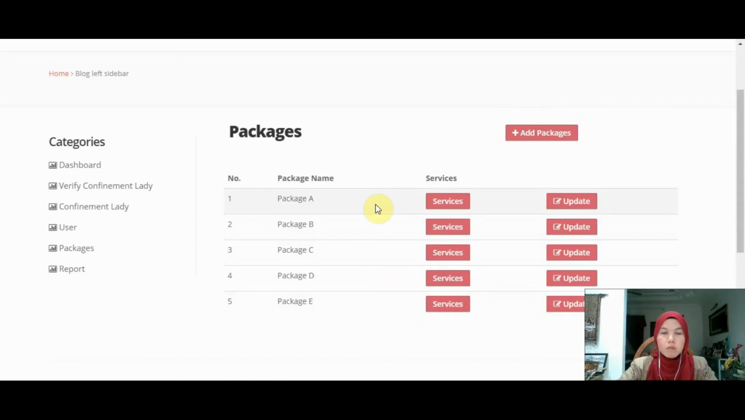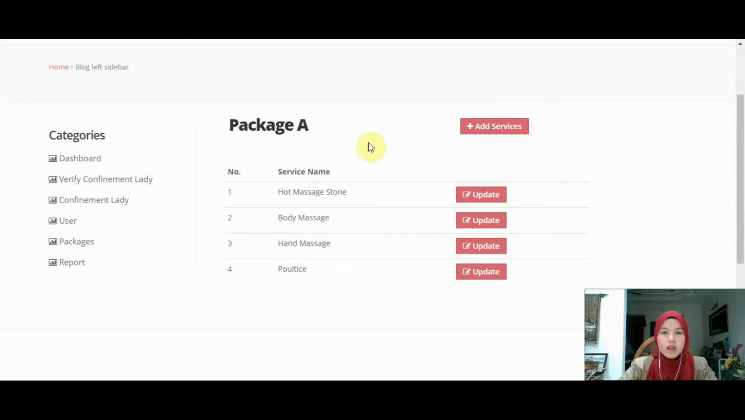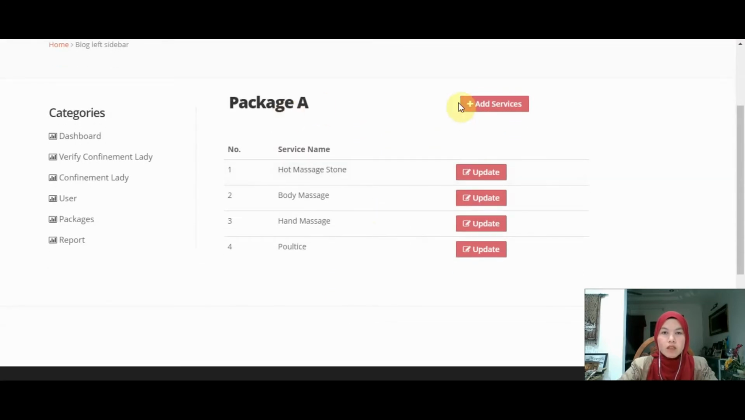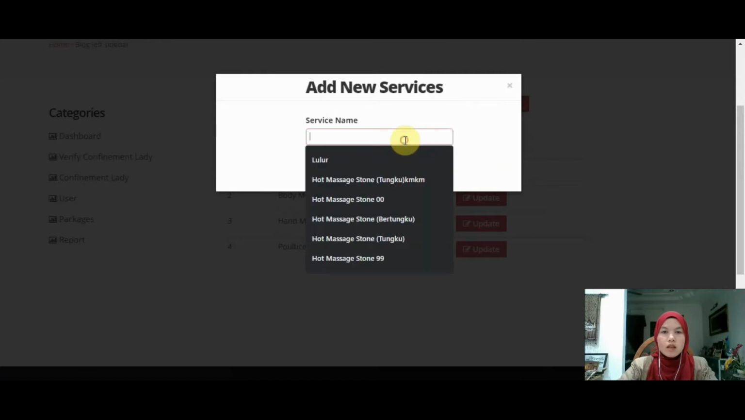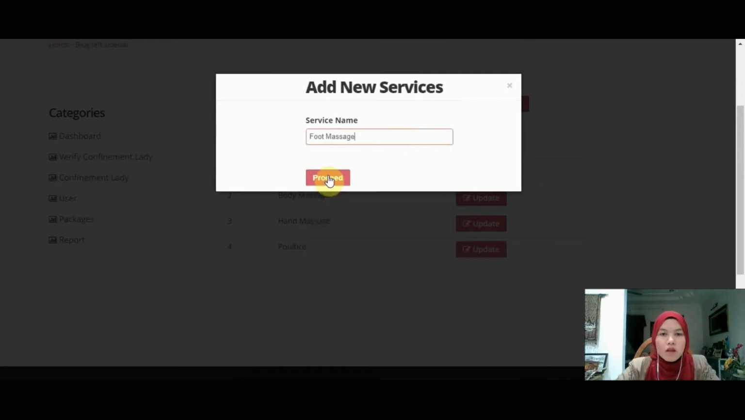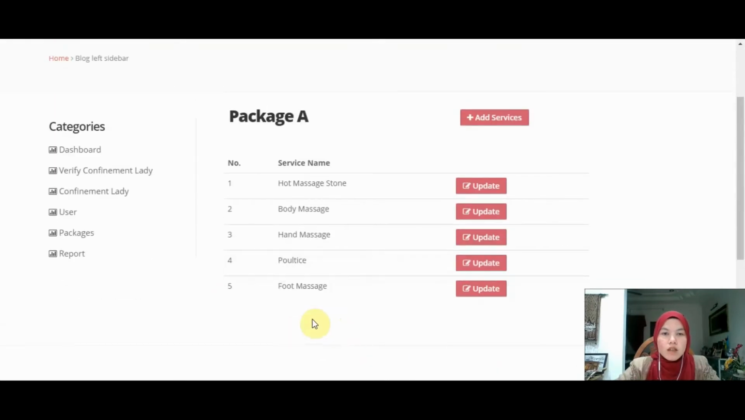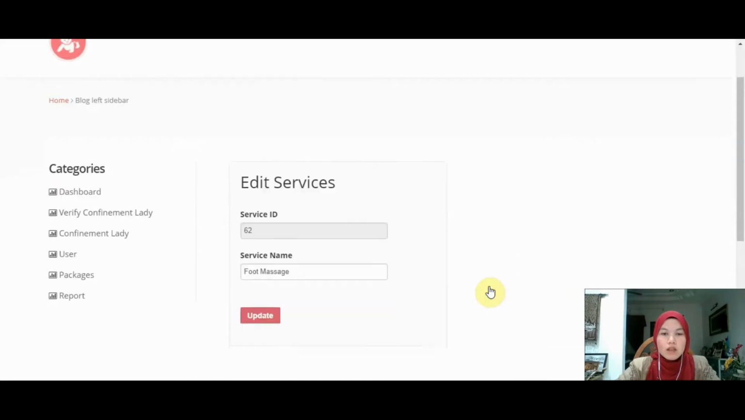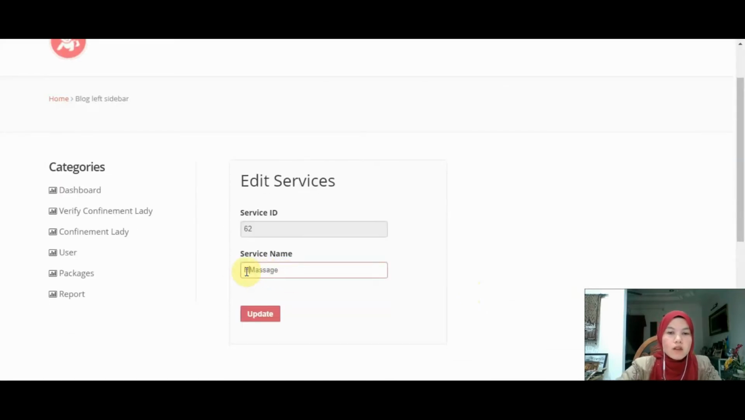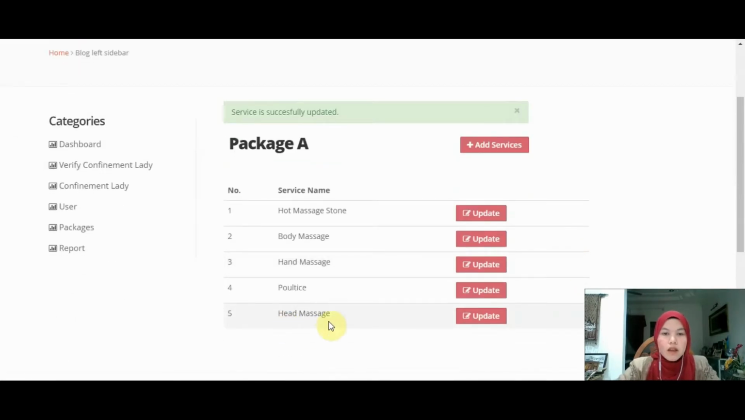For example, if the admin wants to view the services under package A, just click services. If the admin wants to add a new service for package A, just click add services, enter the service name and click proceed. We can see that the latest service has been successfully added under package A. If the admin wants to update the details of this service, just click update and enter. Let's say I want to update it to head massage, and click update. We can see that the details of the service have been updated.